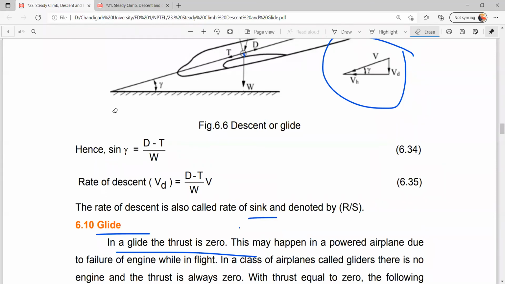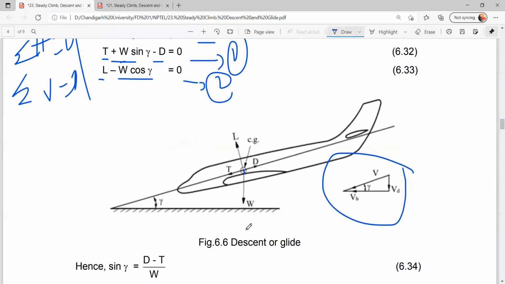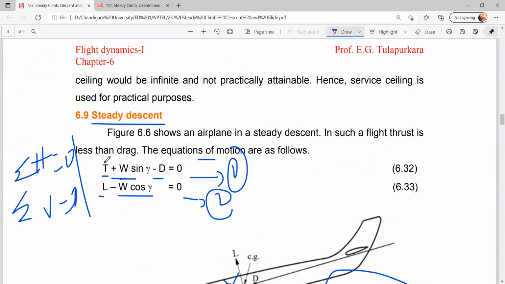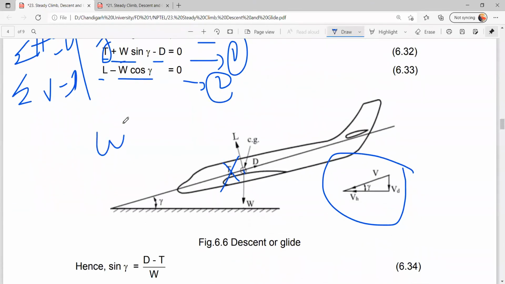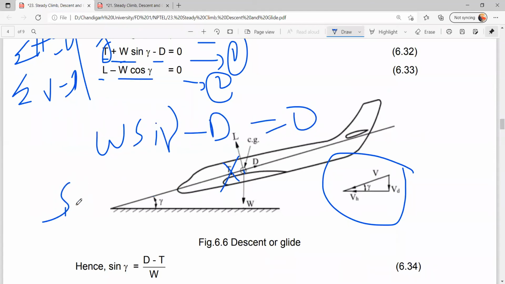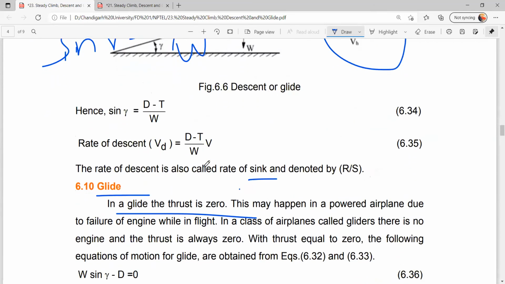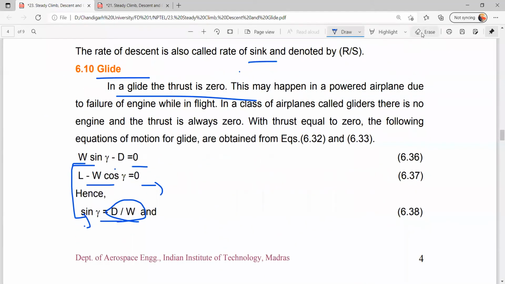So what happens when we are gliding? Obviously we are going to descend, right? When we are gliding, we are going to descend. We are not going to climb at all. But thrust will be 0, so substitute thrust as 0 here. So what will happen? W sine gamma minus drag is equal to 0. So sine gamma, the angle of glide, will be given by drag by weight. Okay, angle of glide.